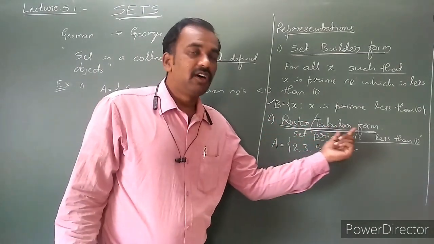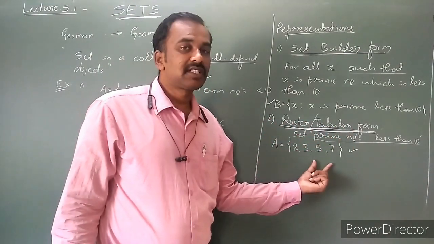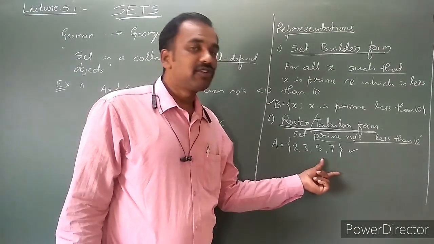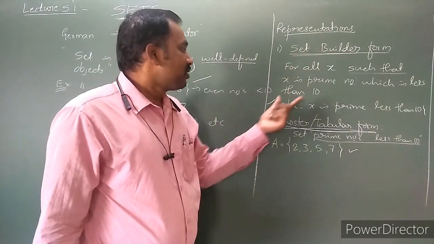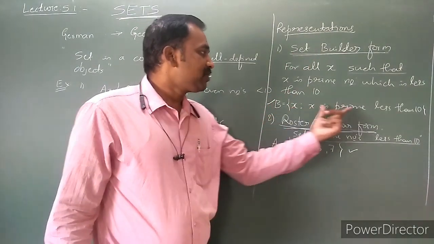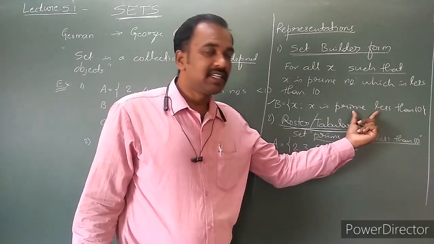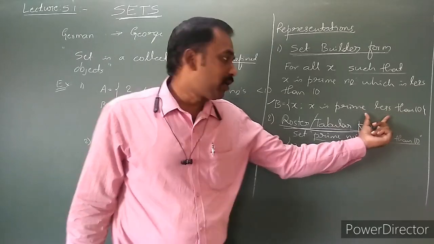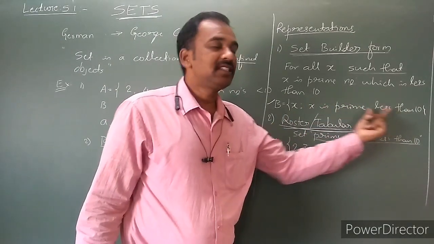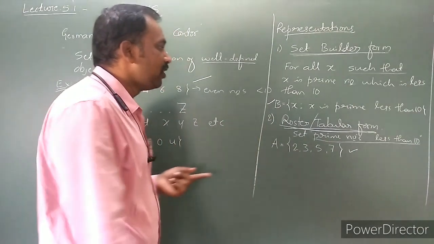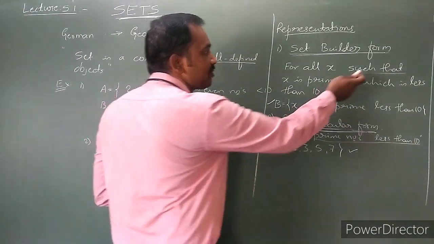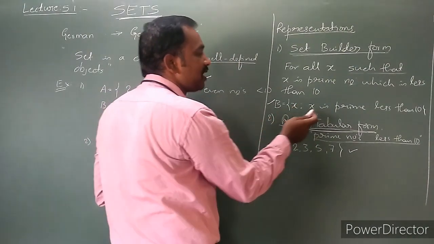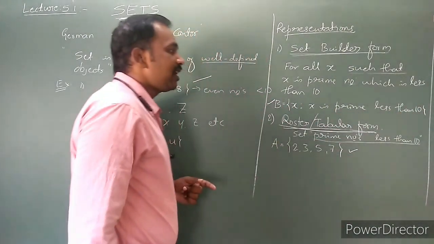In a roster form or tabular form, the elements of the set are separated by commas and enclosed in curly brackets. In set builder form, the elements of the set are described by mentioning their property. This is how we write: x such that x is a prime number less than 10.